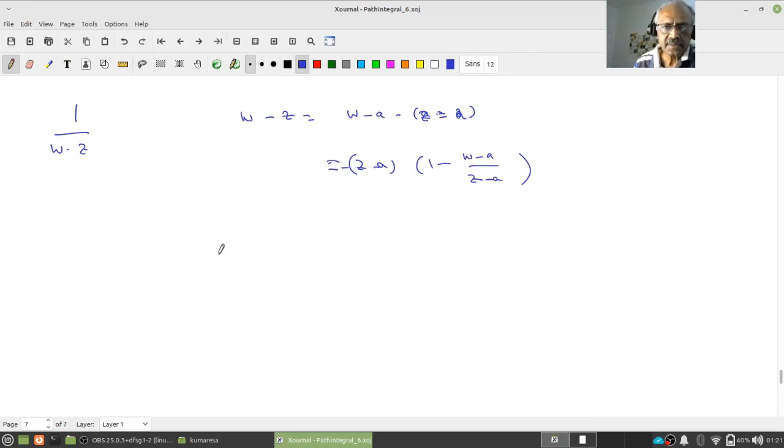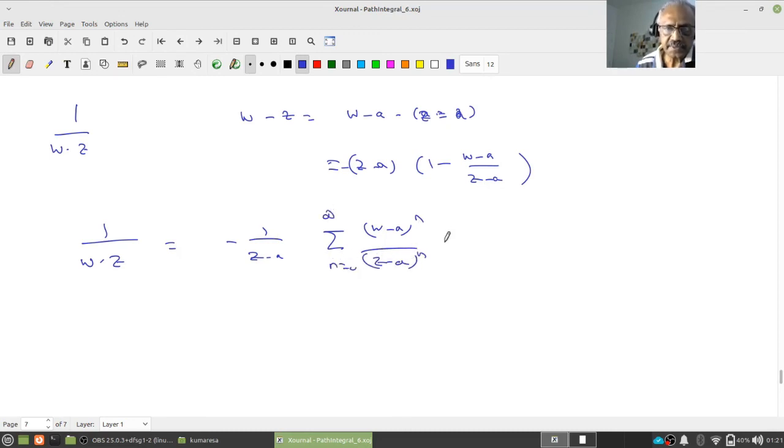Therefore 1 by w minus z is going to be minus 1 by z minus a into the power series, (w minus a) to the power n by (z minus a) to the power n, n equal to 0 to infinity. Therefore it's going to be the sum for n equal to 0 to infinity of (w minus a) to the power n by (z minus a) to the power n plus 1.